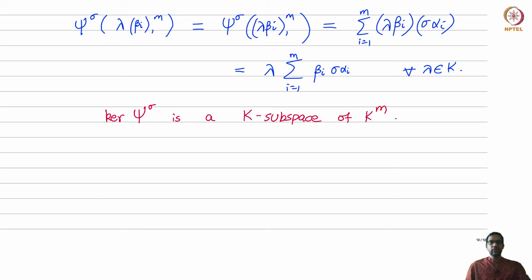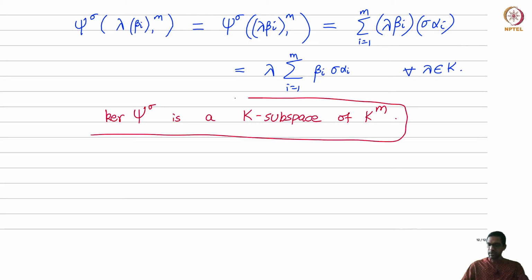Here there are two fields k and F in play, and sometimes you may think of something as a vector space over k, sometimes over F. So just to ensure we are not getting ourselves mixed up, I'm just emphasizing the k or the F. So the kernel is a k subspace. So that's the second property. This k subspace is interesting. It does not intersect F power m, where F is the base field.